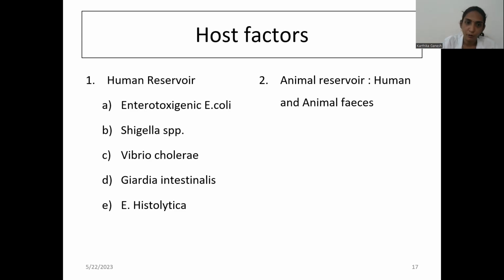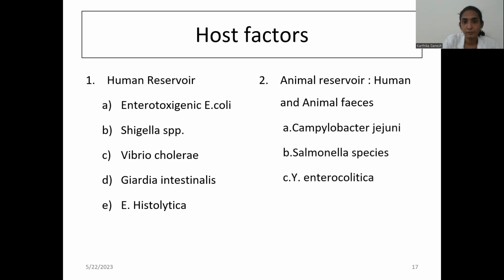Human reservoirs for E. coli, Shigella, cholera, Entamoeba histolytica, Giardia intestinalis, everywhere, humans are the reservoirs. Salmonella alone has an animal reservoir. Why? Uncooked meat is the most common thing. Improperly stored meat is the most common cause for Salmonella.